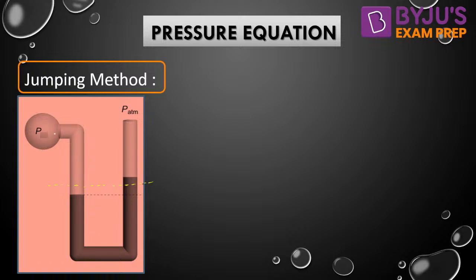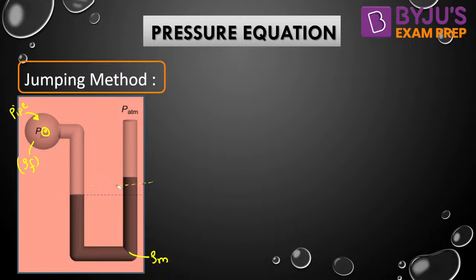But as soon as the left limb of the manometer is attached to a pipe, and the objective is to find out the pressure here. The pipe is having the fluid of density rho F, and rho M is the density of the manometric fluid. And this is the manometric fluid deflection.